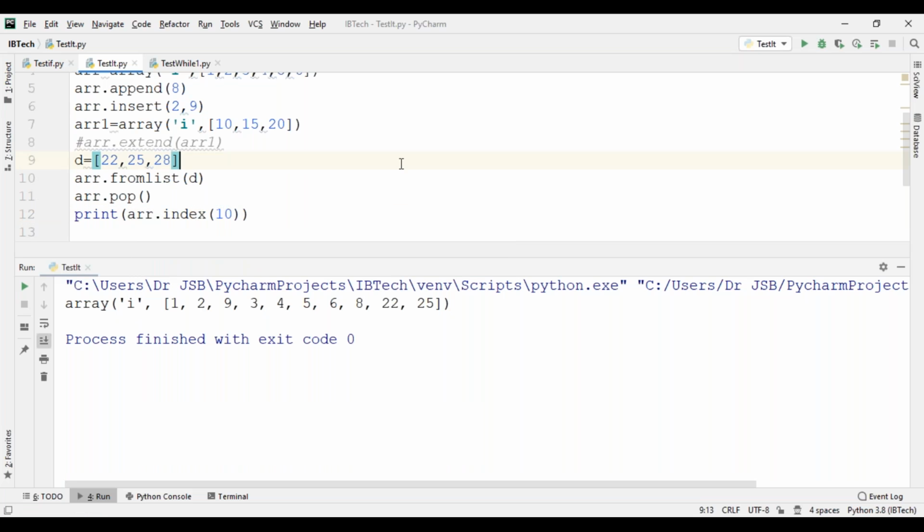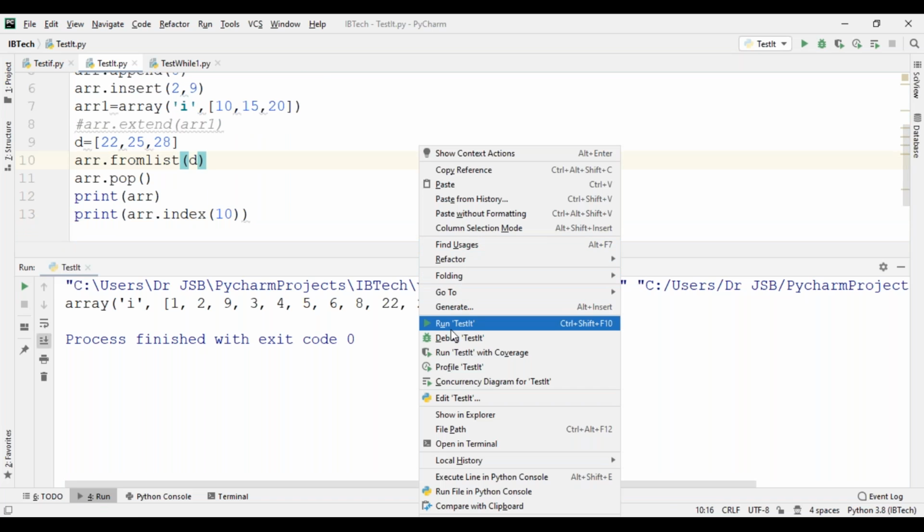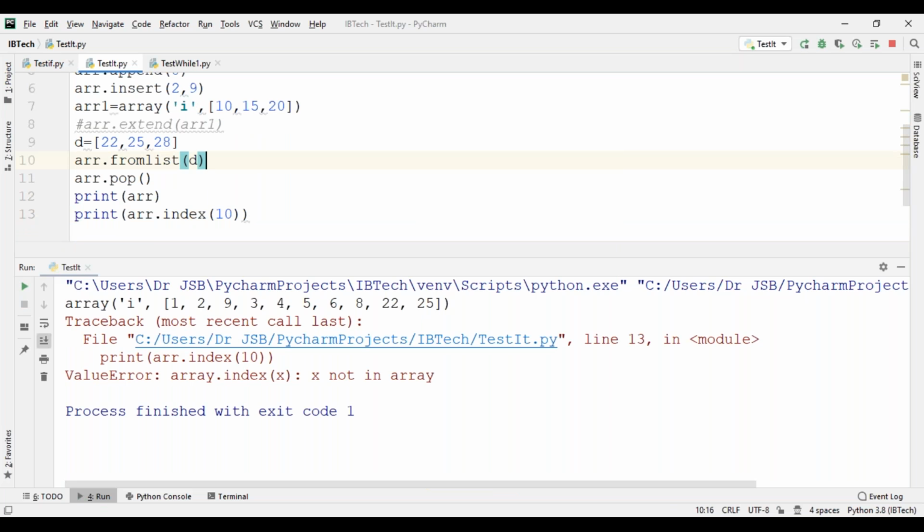We can use 10. See now, which is not available in this list, maybe.